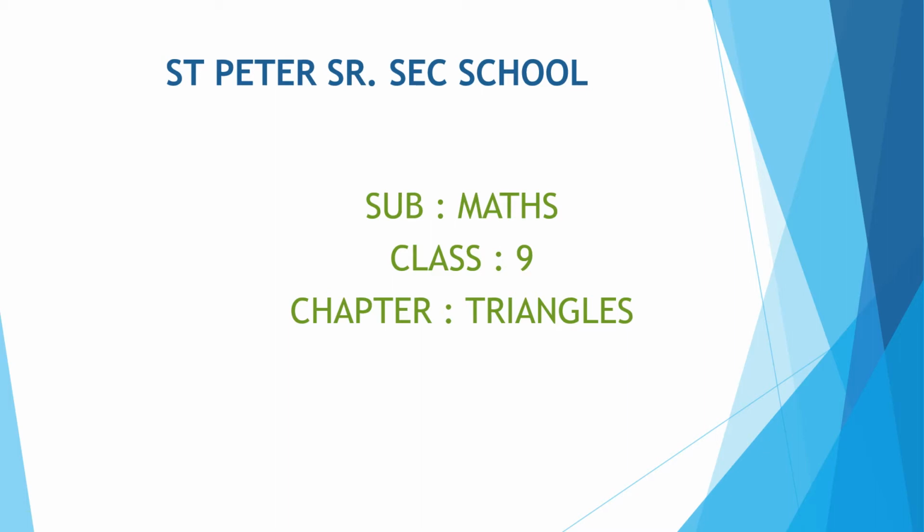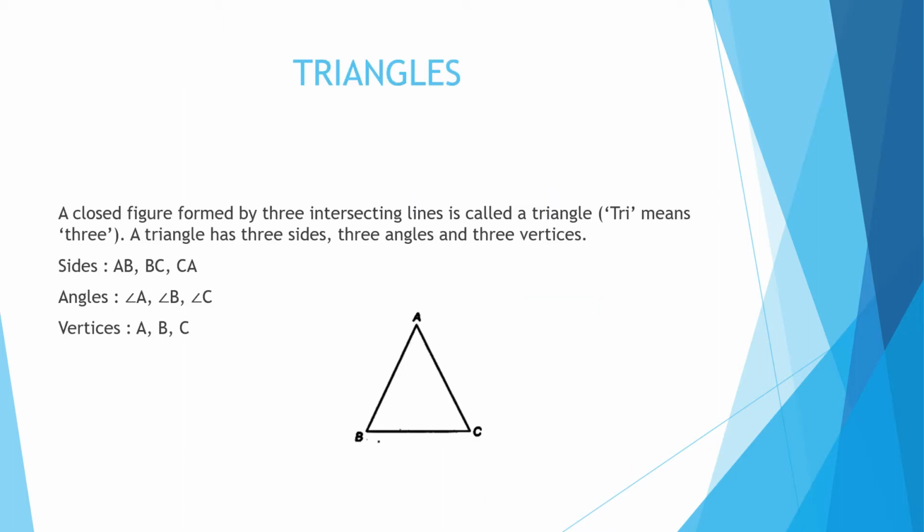Our session is related to the chapter Triangles. It is related to our NCERT book, and class 9. So now we will discuss triangles. What is a triangle? A triangle is a closed figure which is formed by three intersecting lines.